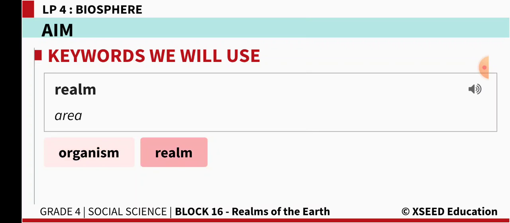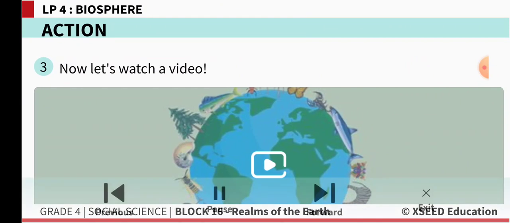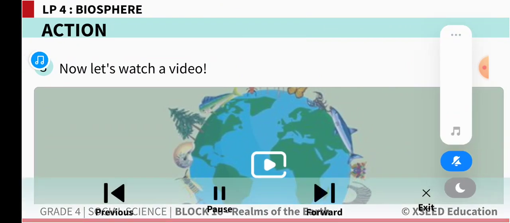Realm means area. So in your notebook, draw a scenery of an area around a pond. Make sure to include some grass, flowers, trees and at least 3 different animals. Now let us watch this video.